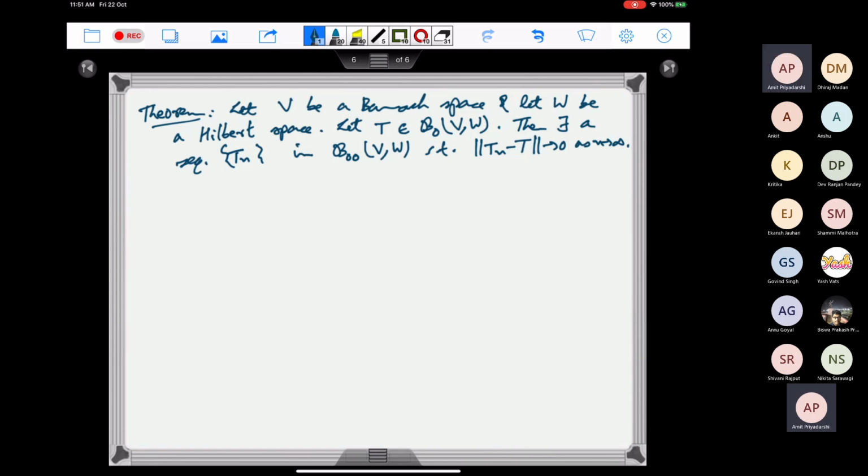In particular, we will use this result later when T is a bounded linear operator on a Hilbert space H. If it is from H to H, then we can do this, and you will see where we are using this thing being a Hilbert space, as we will use the projection operator for that. So the proof of this.